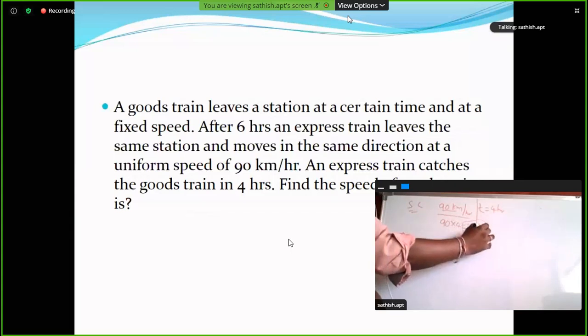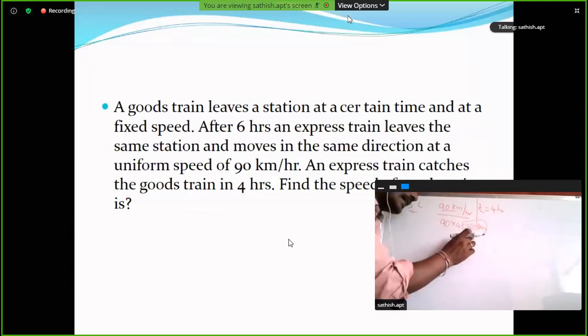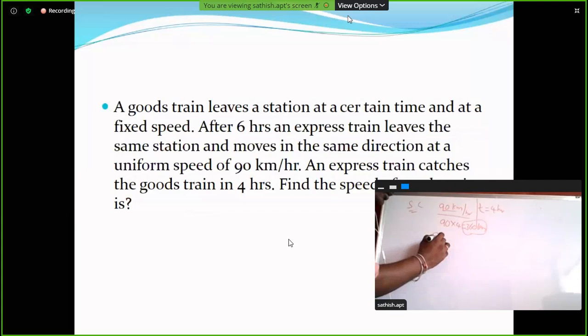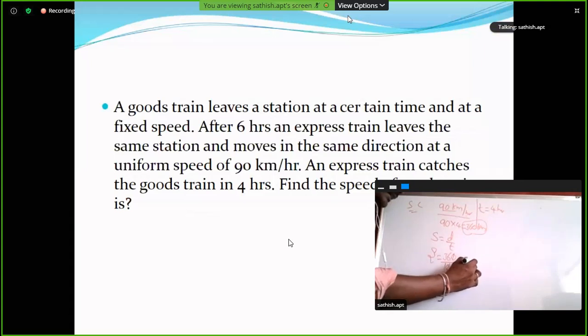So here, the distance covered by the goods train is equal to the distance covered by the express train. Speed is equal to distance by time. So the speed is equal to 360 kilometers by time. What is the time? The goods train covers this distance within 10 hours. Previously 6 hours, finally it takes 4 hours. So 6 plus 4, 10 hours. So 36 kilometers per hour.